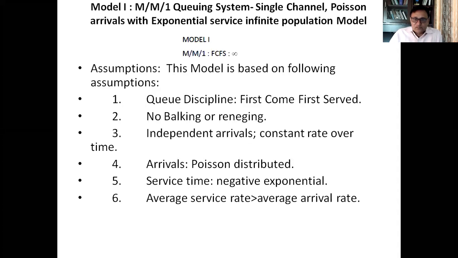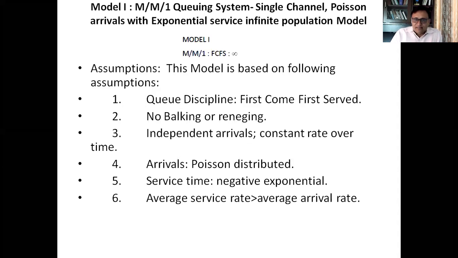The first model which we will be discussing is model 1, which is M/M/1. M/M/1 means the first M denotes the arrival, the second M denotes the servicing, and after that it is written 1. That means a single channel single phase system, where the customer has to arrive in a single queue, join the single queue, get the service from the single channel and go out.